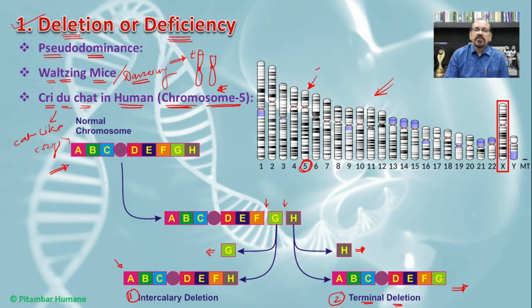If this short arm of the chromosome is deleted or lost during gamete formation, then the organisms of the next generation are formed without this arm, and hence the resultant offspring or baby will suffer from cri du chat. Many such genetic disorders result from deletion or deficiency of a particular part of the chromosome in plants as well as animals.